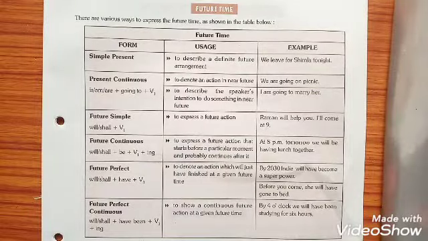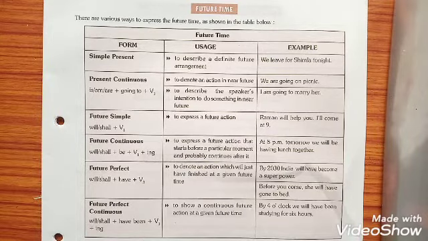Dear students, now it is the turn of future tense. As for the rule, this tense has also been divided into 4 subgroups. They are simple future, future continuous, future perfect, and future perfect continuous. Students, CBSE has been reminding us that present and future should not be focused on, only past tense should be given a special focus. But sometimes we are badly in need of future tense as a clause of a longer sentence.